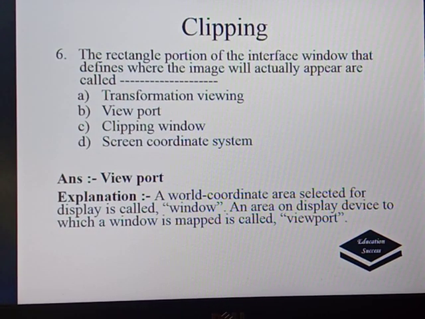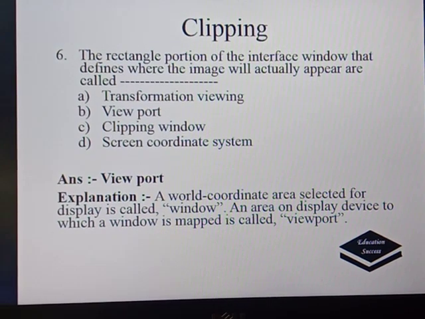The next question: the rectangular portion of the interface window that defines whether the image will actually appear is called transformation viewing, viewport, clipping window, screen coordinate system. The correct answer is viewport, because a world coordinate area selected for display is called the window, but an area on a display device to which a window is mapped is called the viewport.